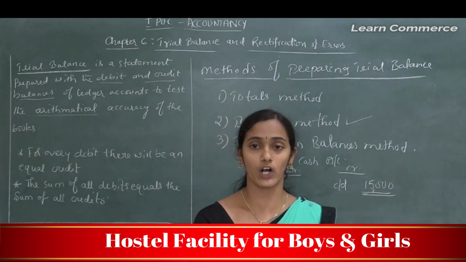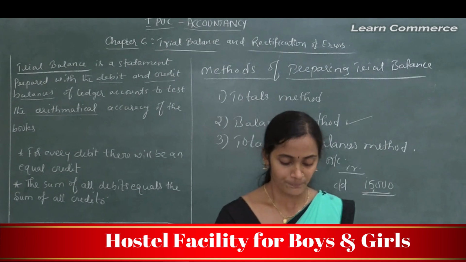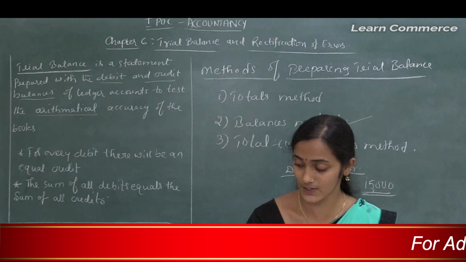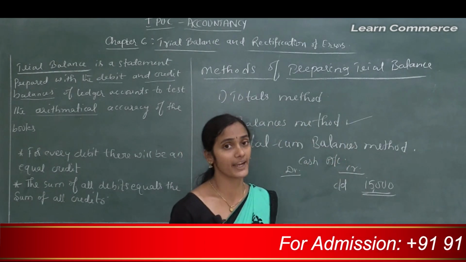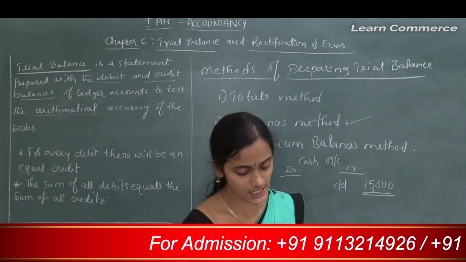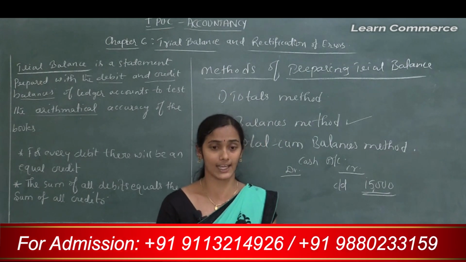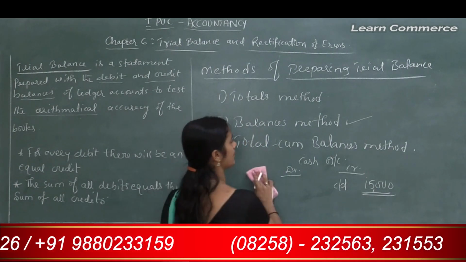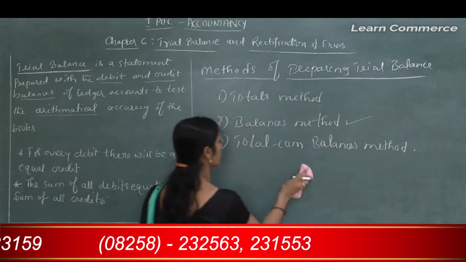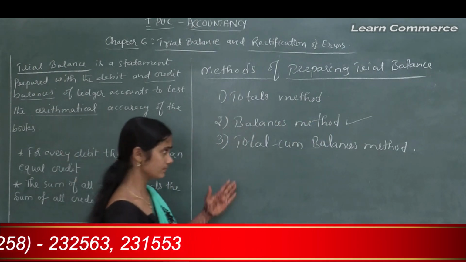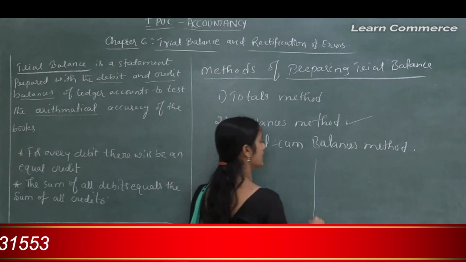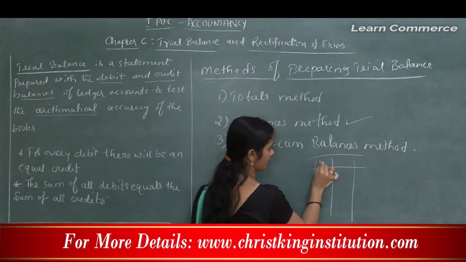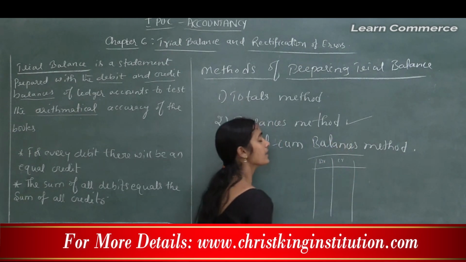According to the balances method, the trial balance is prepared by showing the balances of ledger accounts and then totaling up the debit side and credit side. In the next part I will show the format of the trial balance. In that we should record the transactions, means we should record the debit balances here, credit balances here.